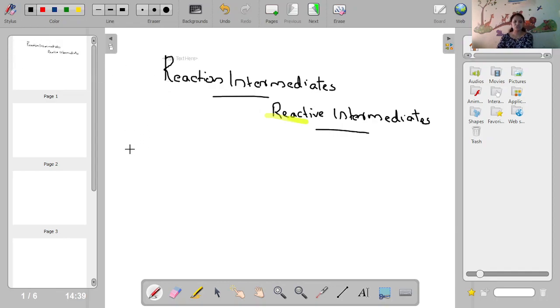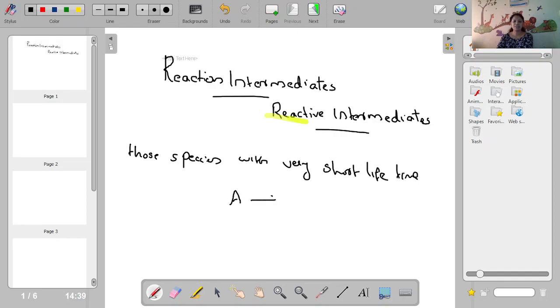Intermediates are those species with very short lifetime. That means a fraction of a second only they are sustaining. Okay, very short lifetime. And you know that in a reaction, reactants give products. And during an organic reaction, definitely there will be some intermediates.